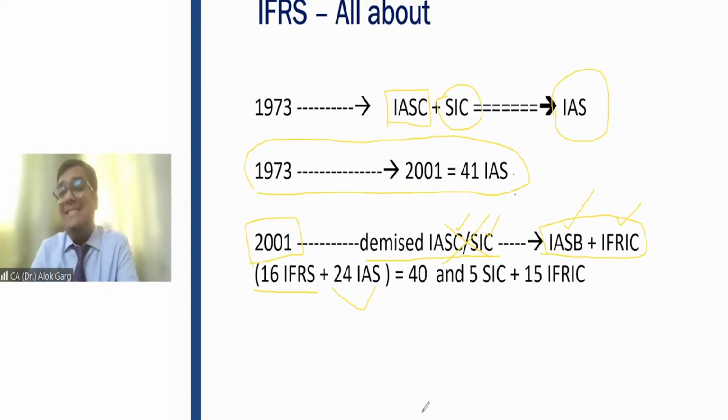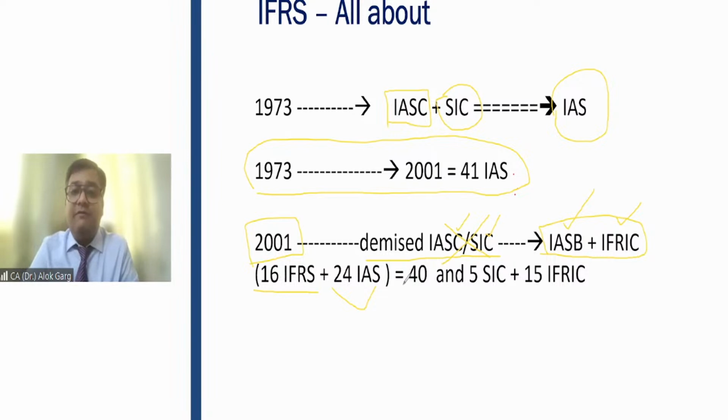You will say 16 IFRS and 24 International Accounting Standards. These 16 IFRS were issued after 2001 and these 24 IAS were issued before 2001, but they are as good as reviewed by the International Accounting Standard Board.